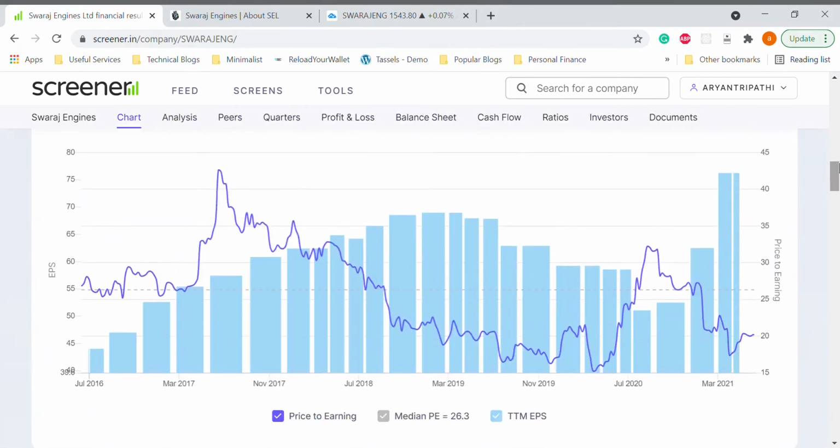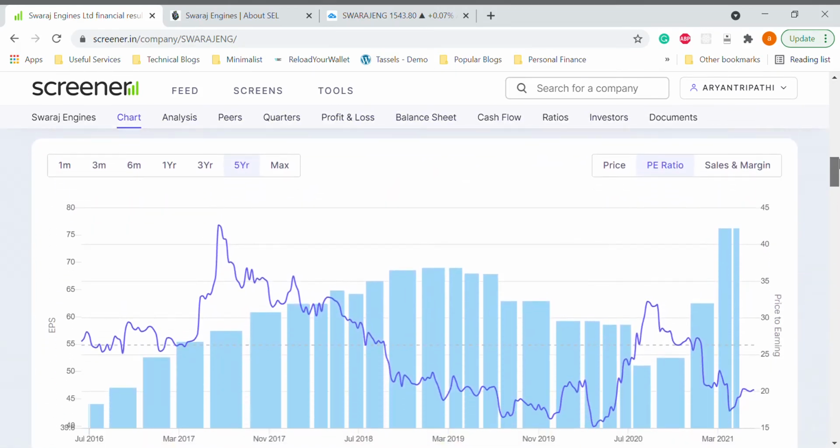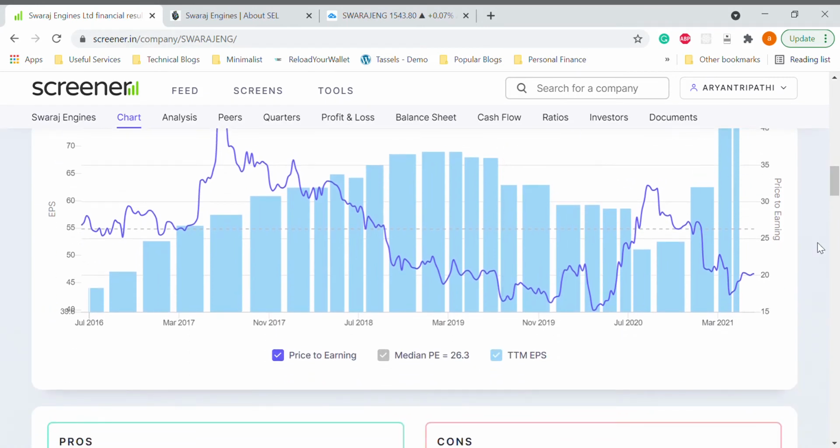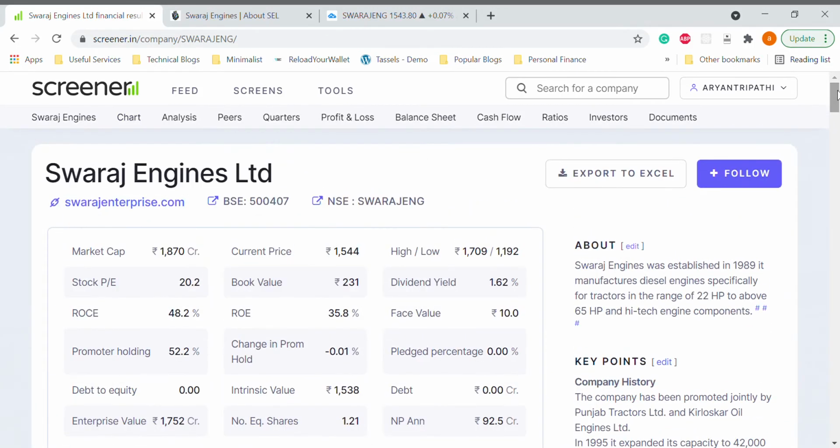The more interesting part is the business. One interesting thing to see is the PE ratio median. The PE ratio median of this company is 26.3, and the current PE is close to 20. So from the PE perspective also, there is headroom for growth, around 25 to 30% headroom from the PE perspective. So this is also a good option.